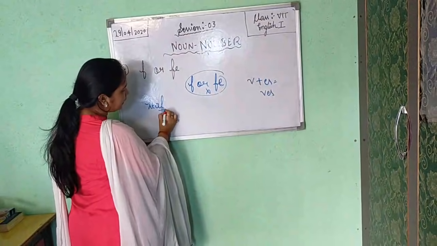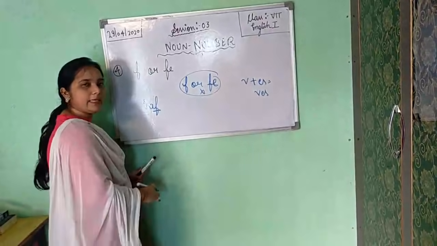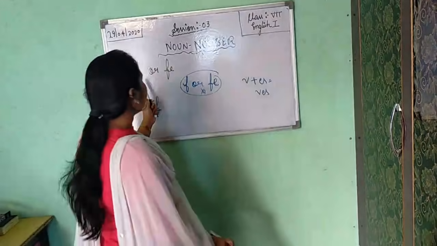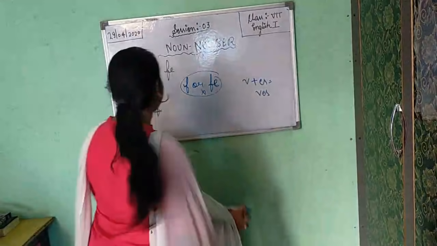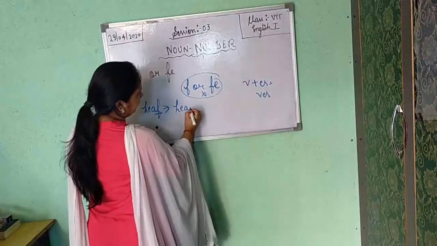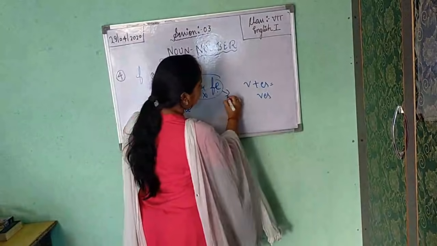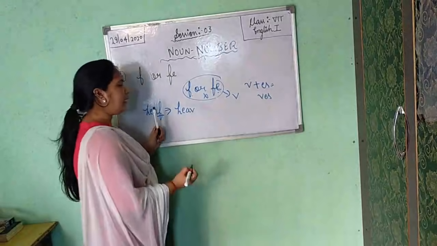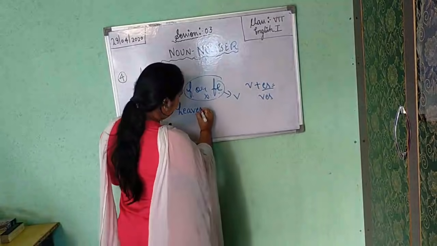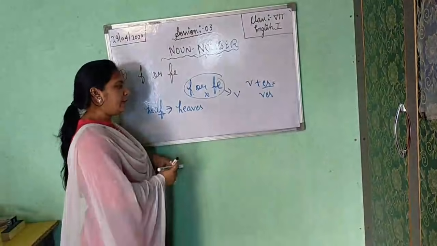leaf. Now here in the last we are getting F, but before F you can see whether you are getting any vowel or consonant, so it doesn't matter here. You only have to see if you are getting F or FE, not more than that. So when we are changing leaf into plural number, L, E, A, we will not write this F, but at the place of F we will write V. So like that I have written V only. Now after V you will write E and S, and it becomes the plural number of leaf. In singular leaf, in plural leaves.